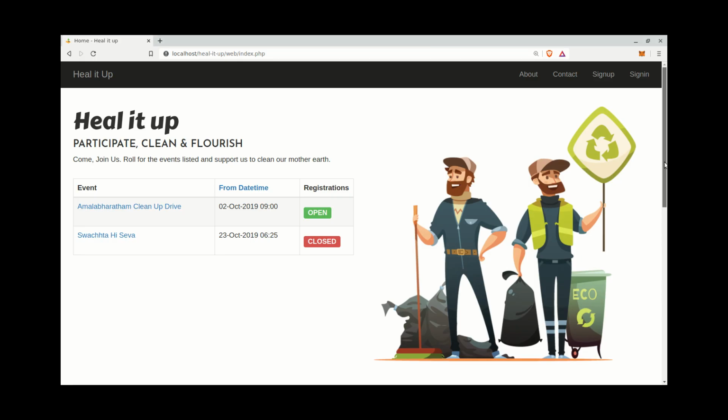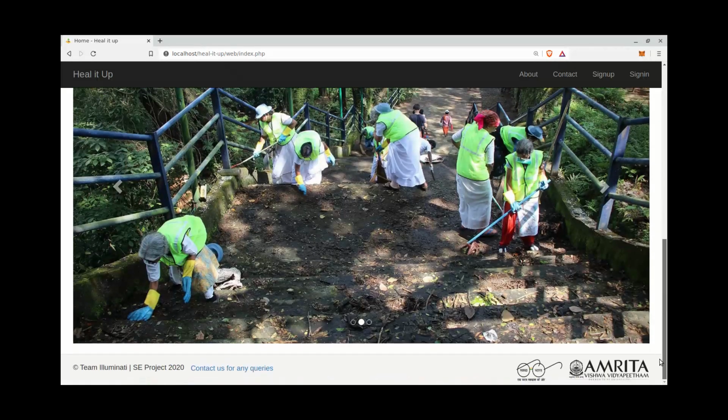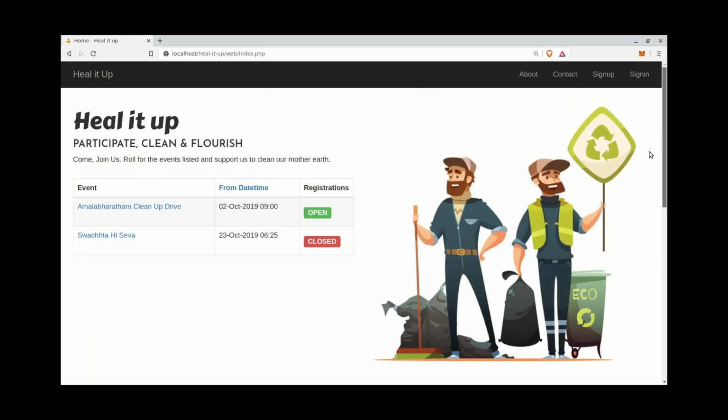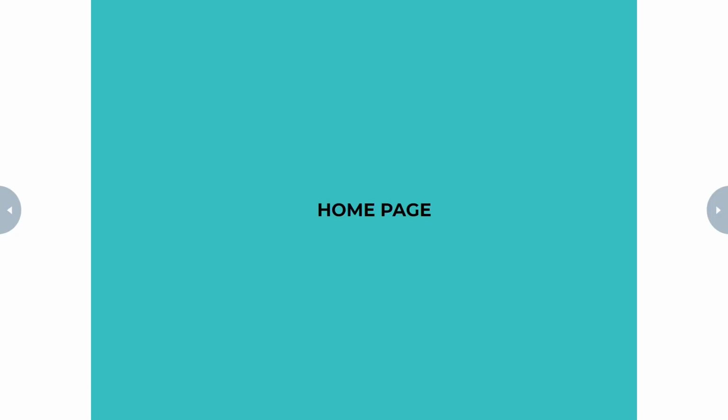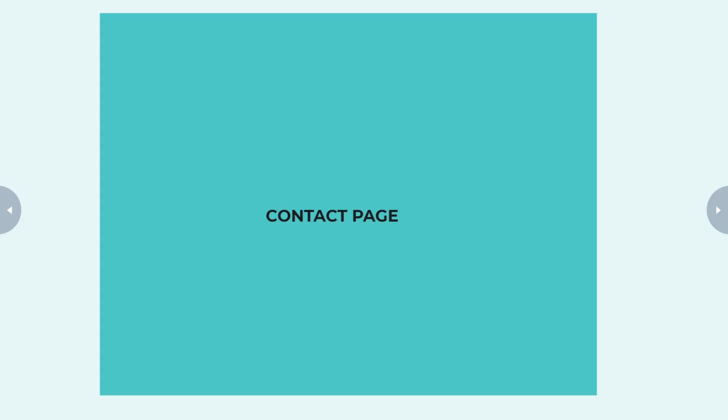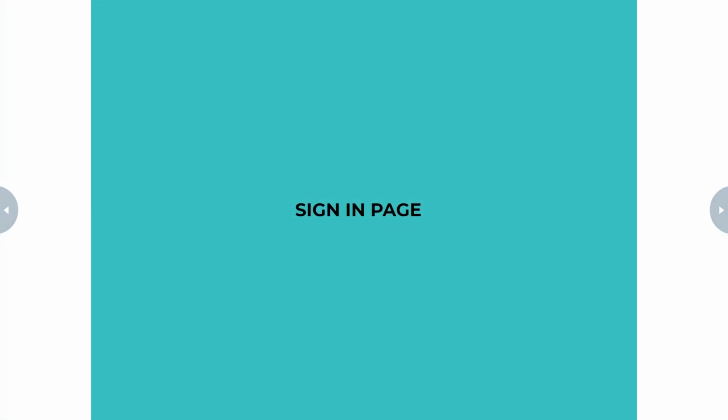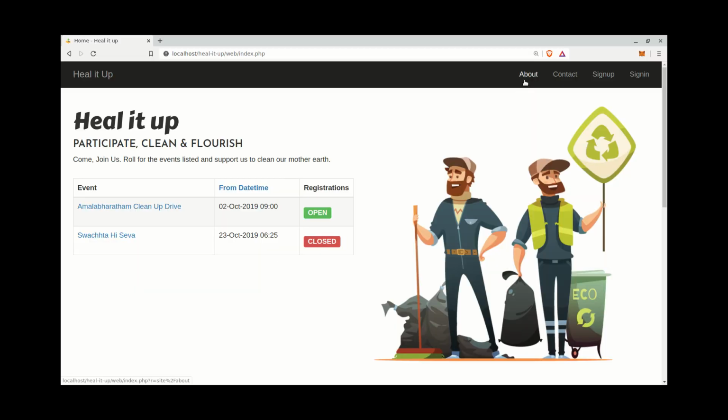Now we will see what pages we have in the website. First, we have the homepage. We can see all the published events with title, date and time, and registration status, and we will be redirected to a particular event page after clicking on the title of the event. From the home page, we can navigate to 4 different pages: About page, Contact page, Sign up page and Sign in page. Now we will navigate to the About page.